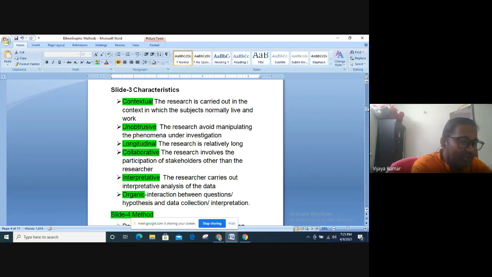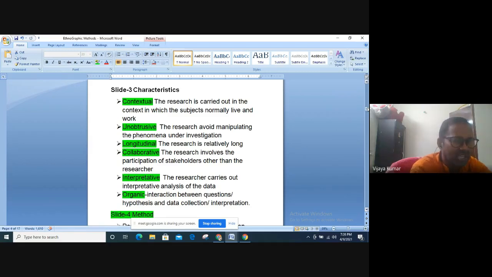Ethnography is a qualitative approach, so it's unobtrusive. Thirdly, any ethnographic research is longitudinal. And fourthly, it is collaborative. And penultimately, it's interpretive. Eventually, it's organic. Let me explain what each one of these terms is, and I want you to reflect on whether your research falls into these parameters.